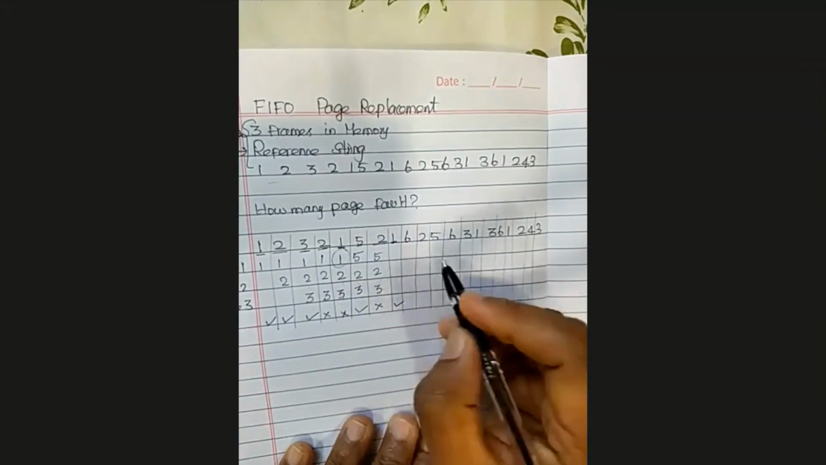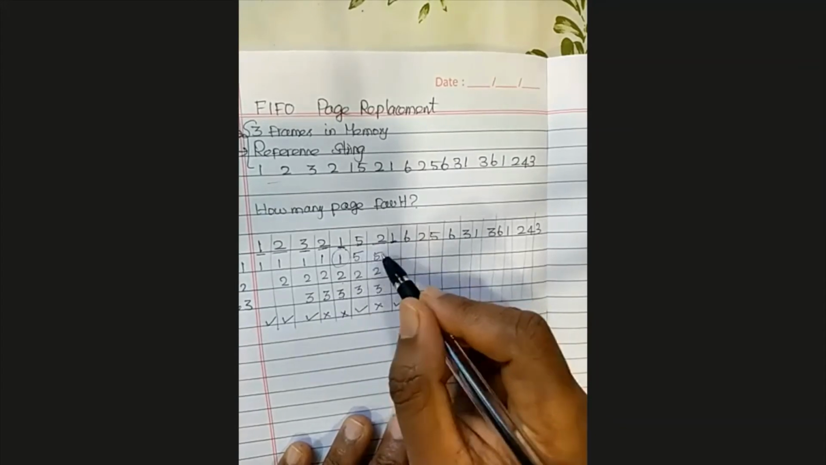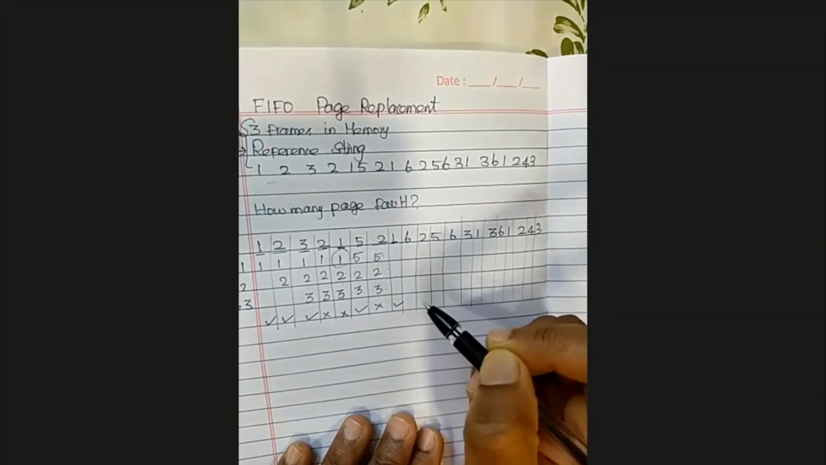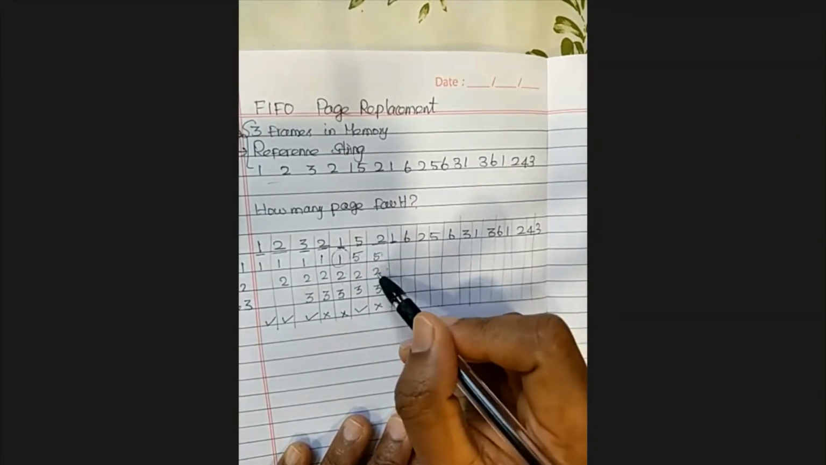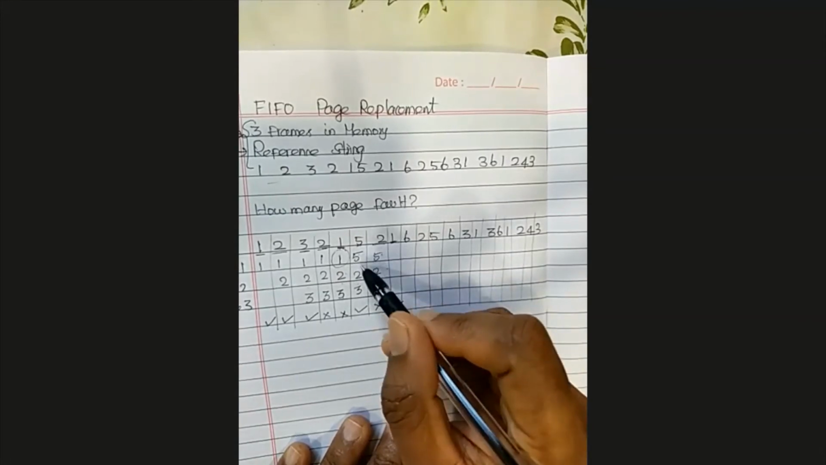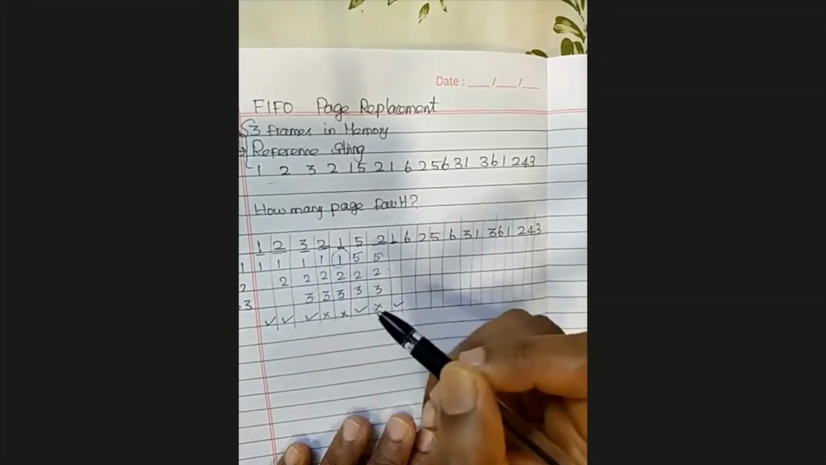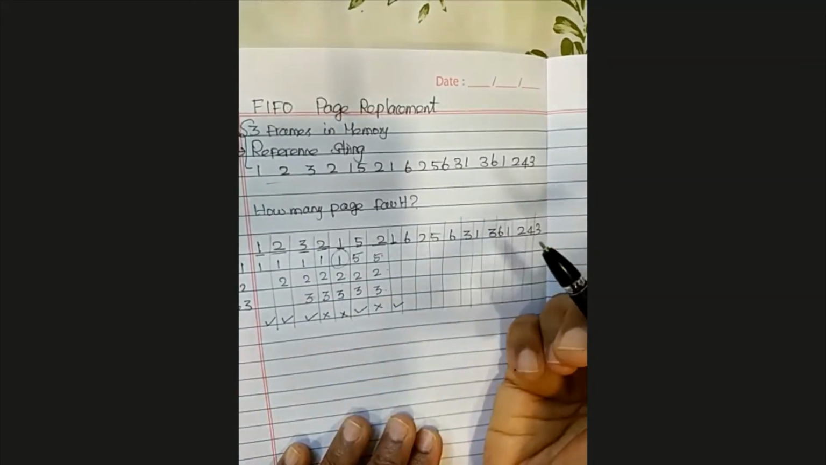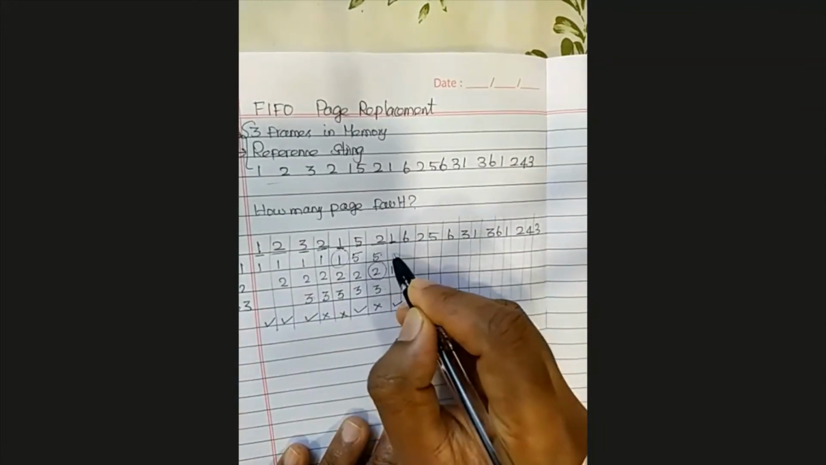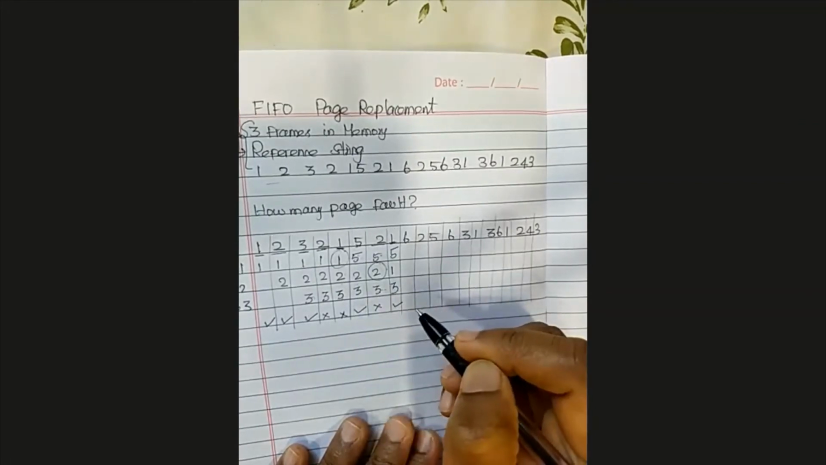I have to load page 1. Do I load it in this frame or this frame or this frame? Just check which one came first: 5, 2, or 3? 2 came first. 5 recently came. 3 came only after 2. So whichever came first has to be removed. So 2 has to be removed. Load the 1 here. 5 as it is. This frame as it is.